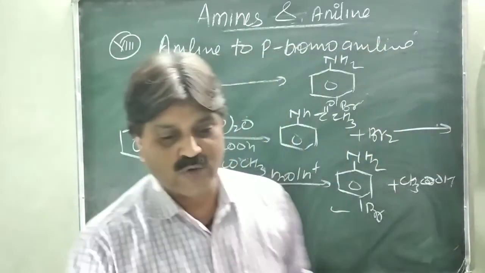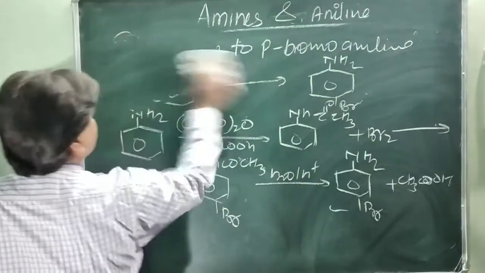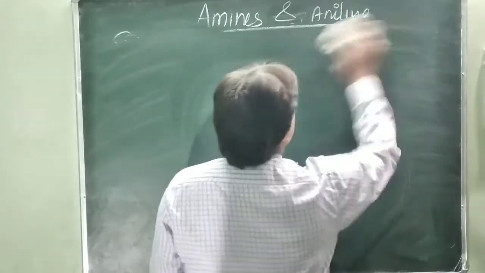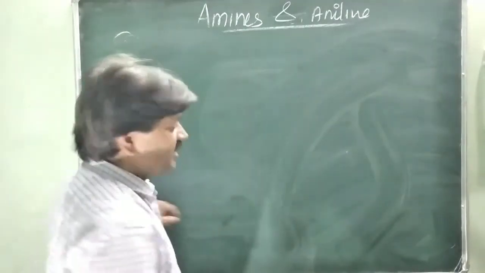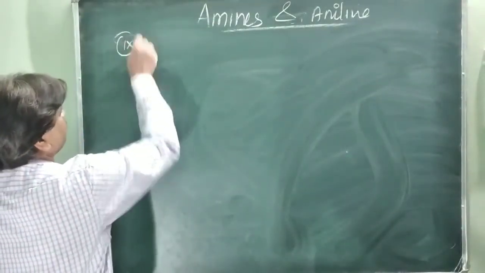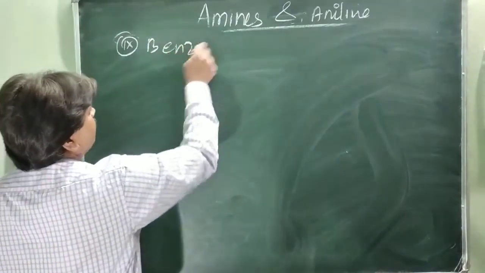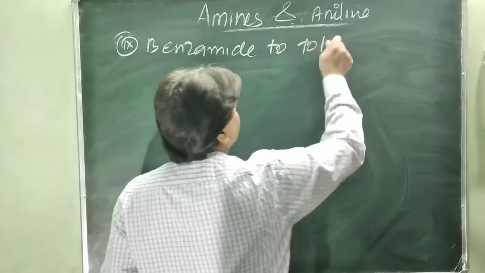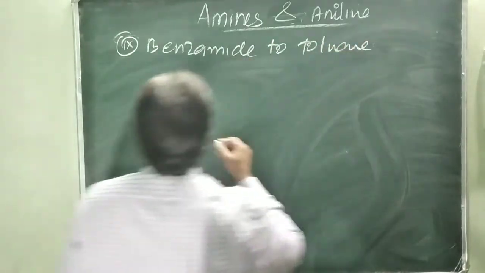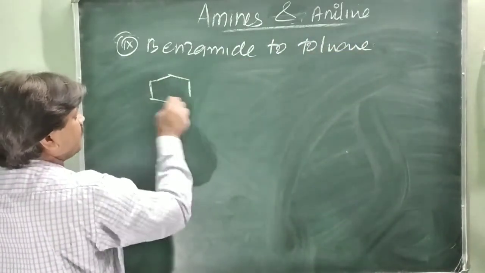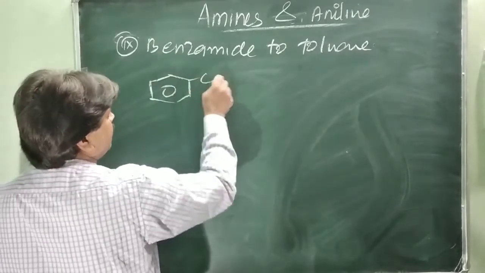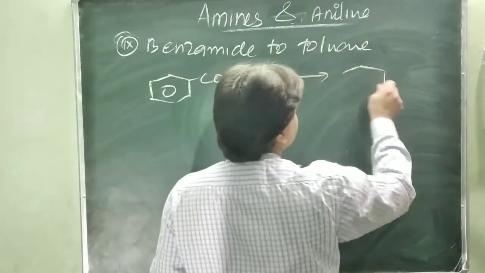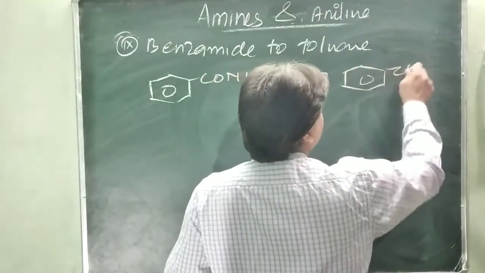Next question is benzamide to toluene. This is CONH2 to be converted into C6H5CH3, toluene.